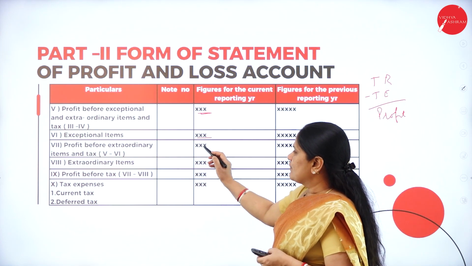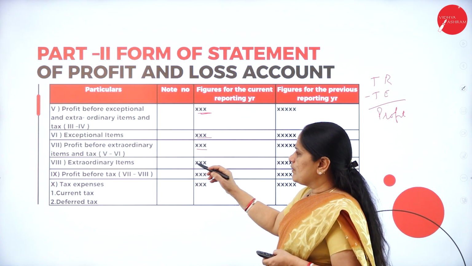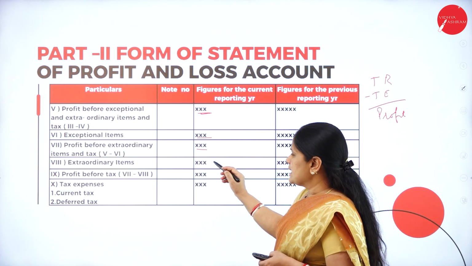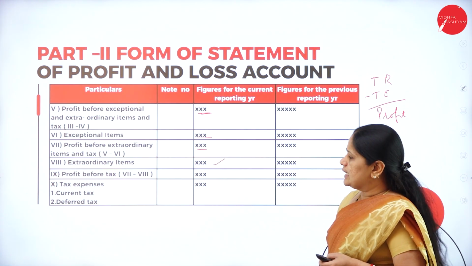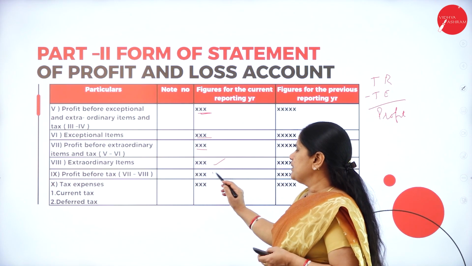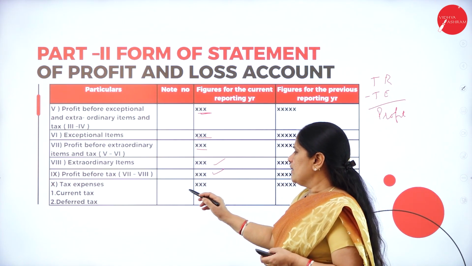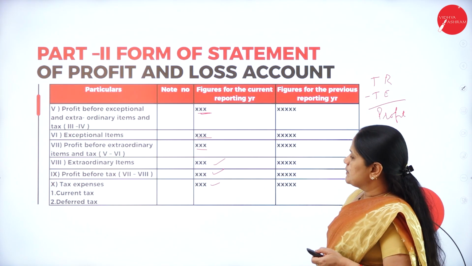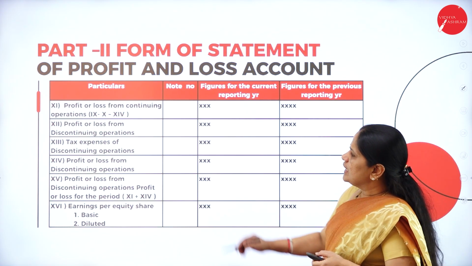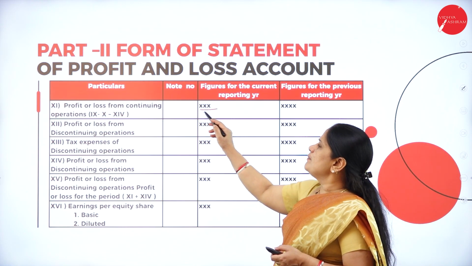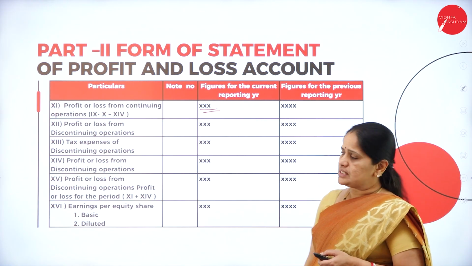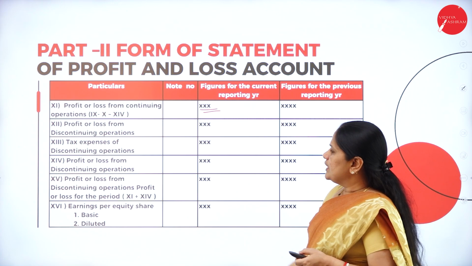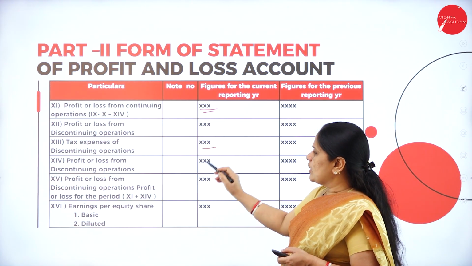Then we deduct that from the profit. We get profit before extraordinary items and tax. We deduct the extraordinary items. We get the profit before tax, and then we have to deduct the tax expenses. From the tax expenses, if we deduct, we get profit or loss from continuing operations. Now from this, we have again discontinuing operations.